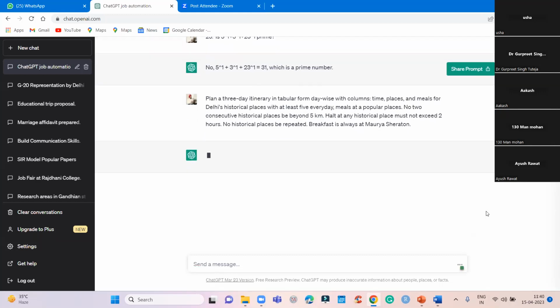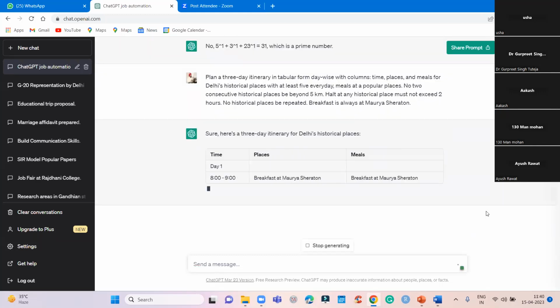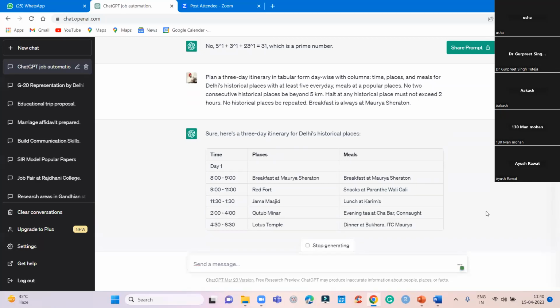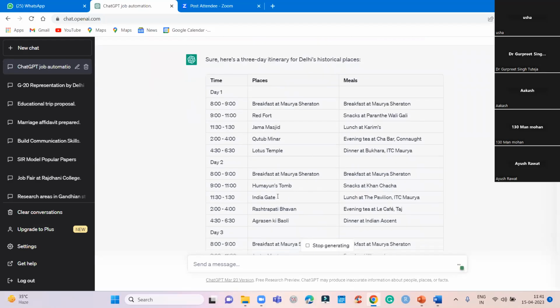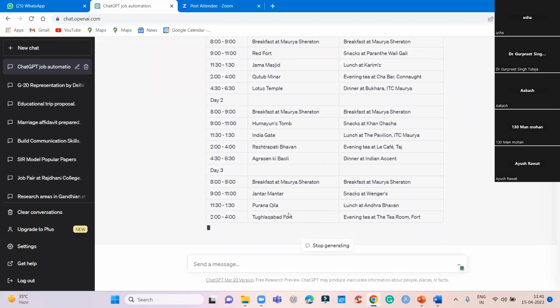So it will generate a complete itinerary. You see, you start your breakfast, go to the Red Fort, have your snacks at Paranthe Wali Gali, go to Jama Masjid, lunch at Kareem's, Qutub Minar, then Lotus Temple, and you say next day, this is your itinerary, and third day you can...